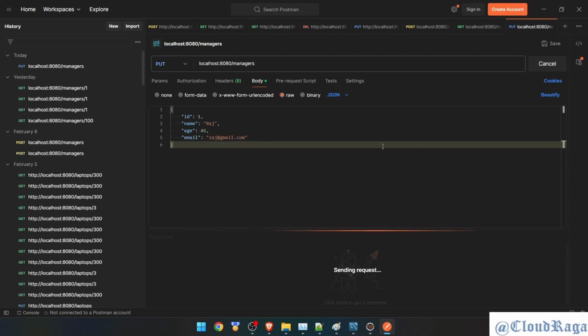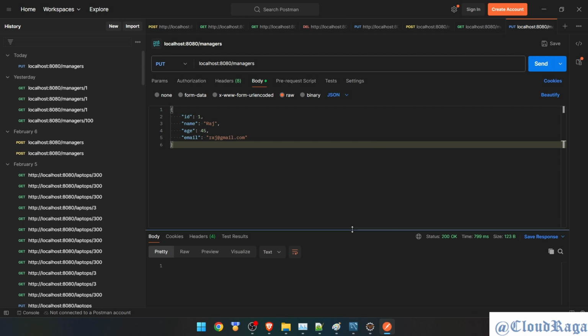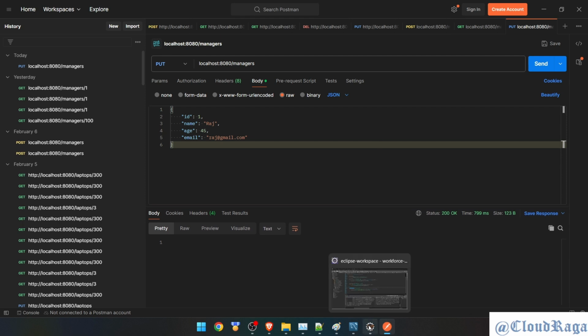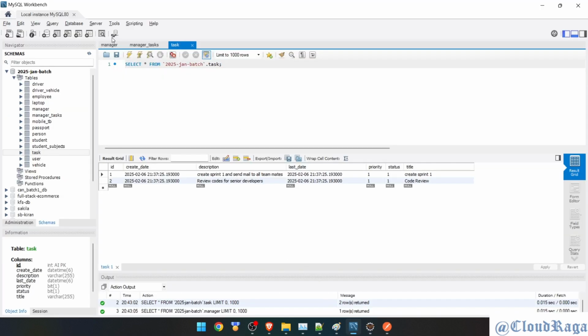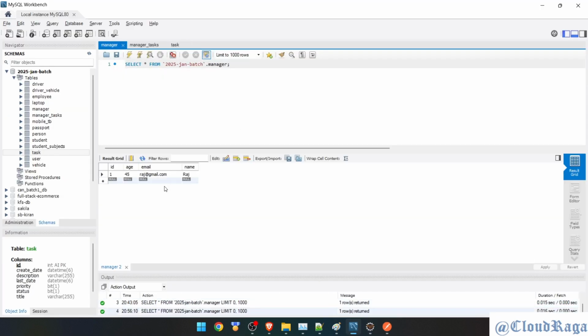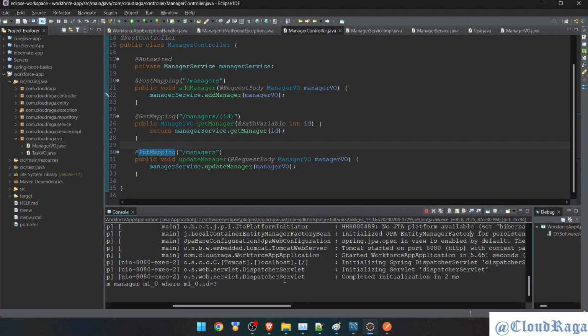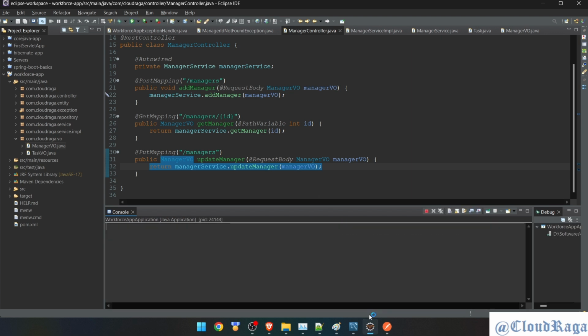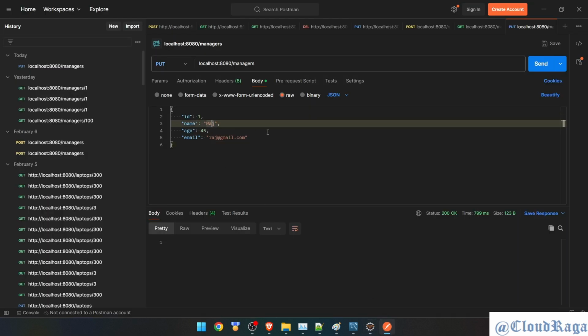Okay, sending the request. It says 200, and I think I'm not returning from the database, and everything is the same in the database as well. Manager. Okay, need to stop the service. It's a void. Copy it, paste it, and here I'll just say return. Stop the service. Requesting again, and let's modify it.